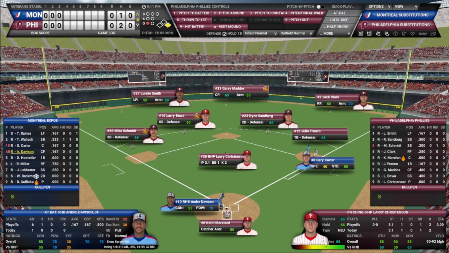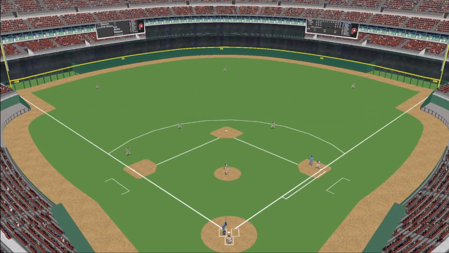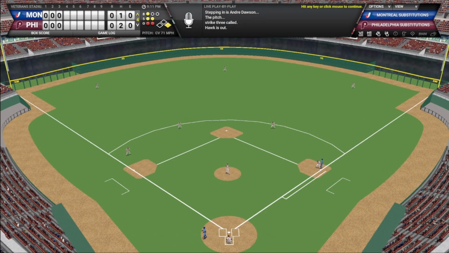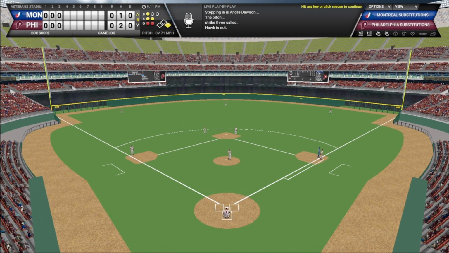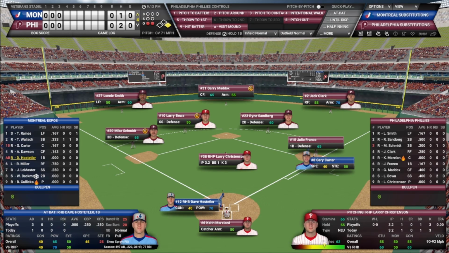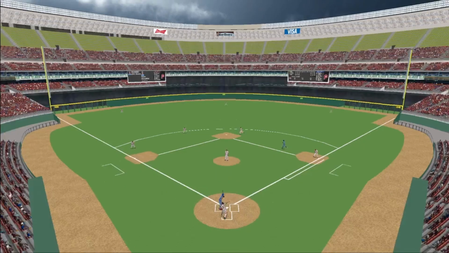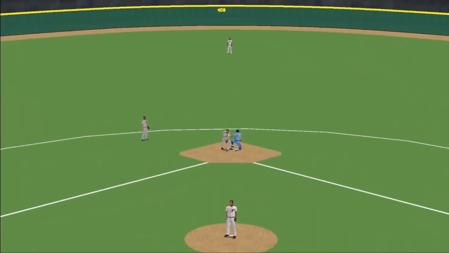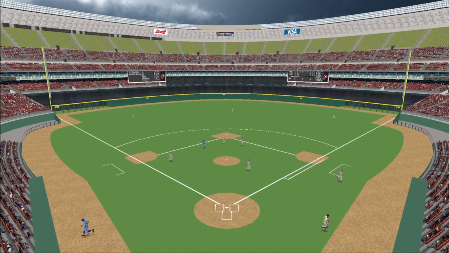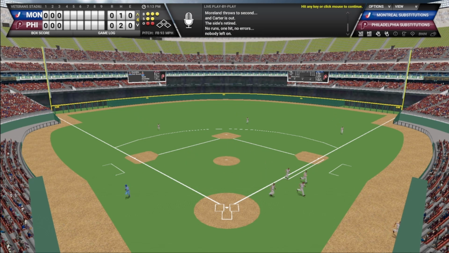1 out, single. Andre Dawson, 0 for 1 today. Got him looking on a 1-2 pitch. Dawson is out, 2 away. Hostetler steps in, 0 for 3 in the series, 0 for 1 today. Windup and the pitch. Runner going, throw down to second. He is thrown out stealing. That will end the inning. Gary Carter trying to swipe second. That will end the top of the fourth.